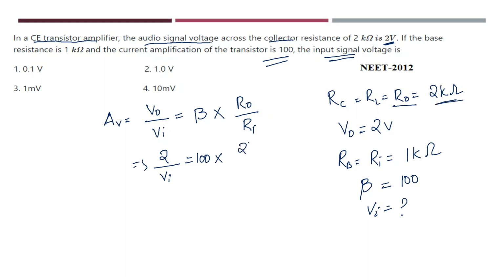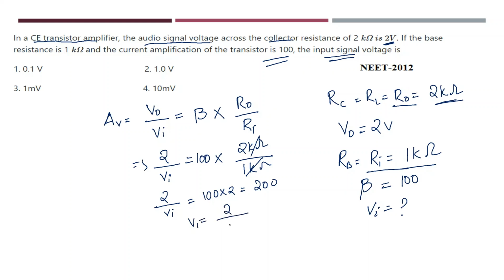How much? 2 kilo ohm. And what is the input resistance? Input resistance is nothing but 1 kilo ohm. So these two things get cancelled. So I can write 2 by Vi is equal to 100 into 2, that is nothing but 200. That is, Vi is equal to 2 divided by 200. So this will be the answer, 0.01 volt.